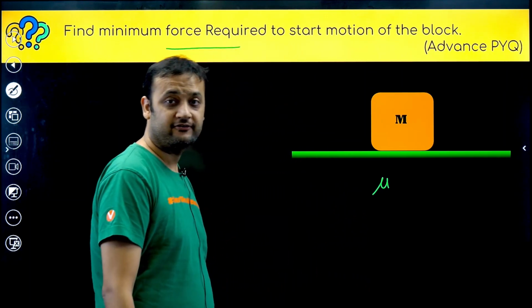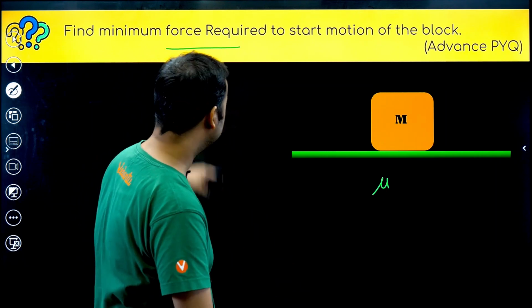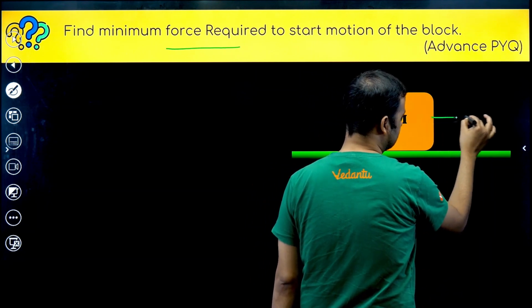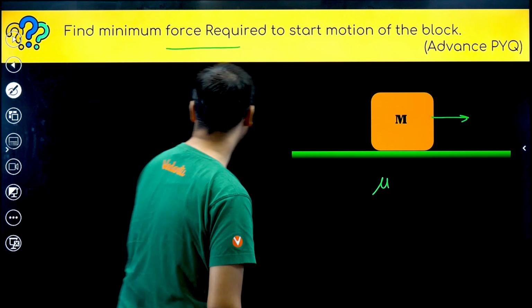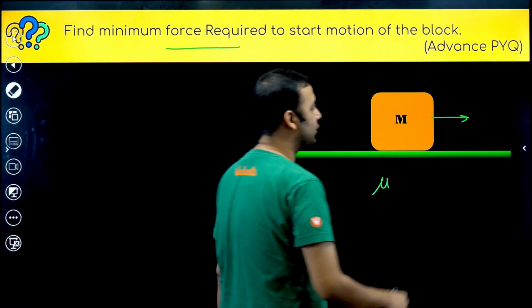See, if the question was find the horizontal force, and they had given the angle at which the force is applied, then the answer was mu s n. But they have not given the angle. That means force can be applied at any angle. It is our choice.